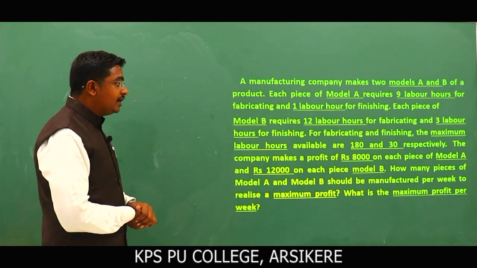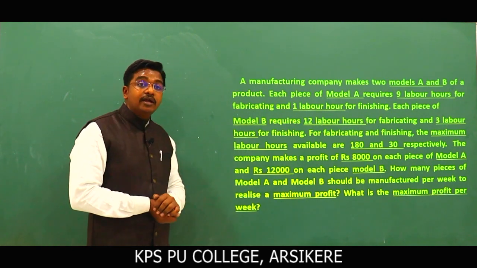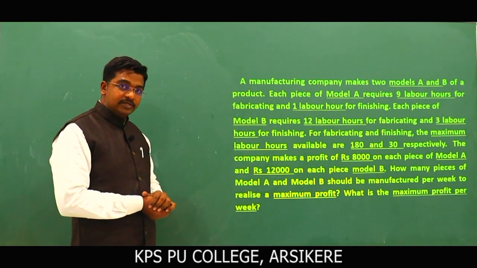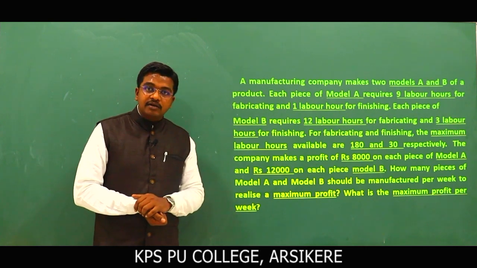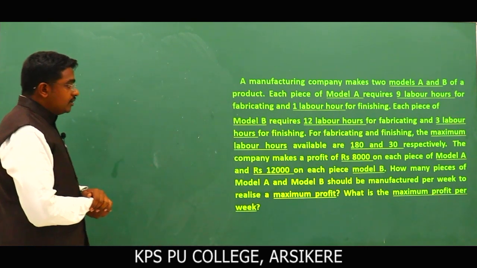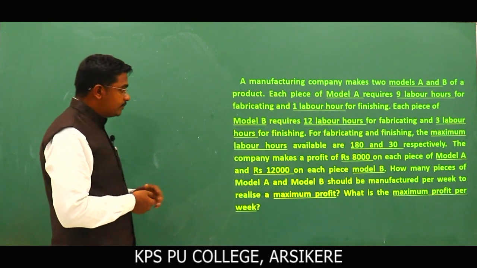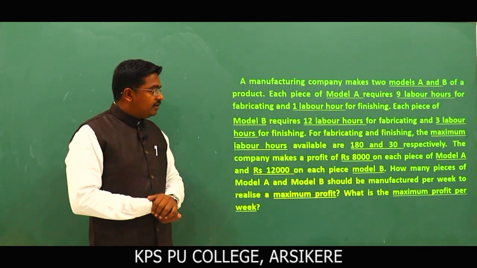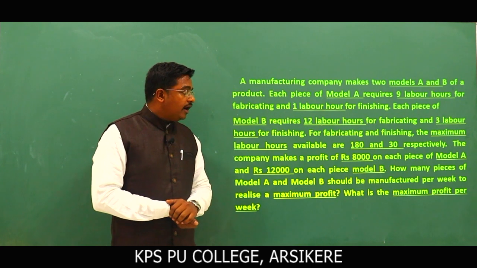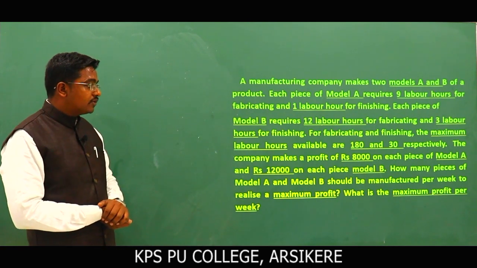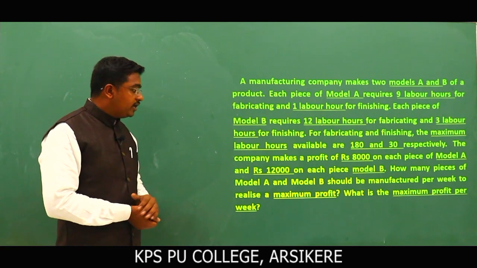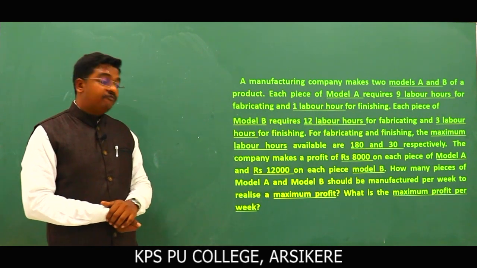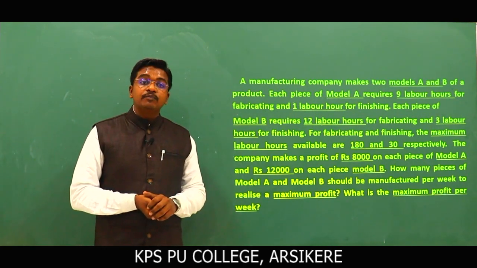For fabricating and finishing, they have given the limited amount: 180 hours for fabricating and 30 hours for finishing. The profit is 8,000 rupees for model A and 12,000 rupees for model B. How many pieces of model A and model B should be manufactured per week to realize maximum profit?